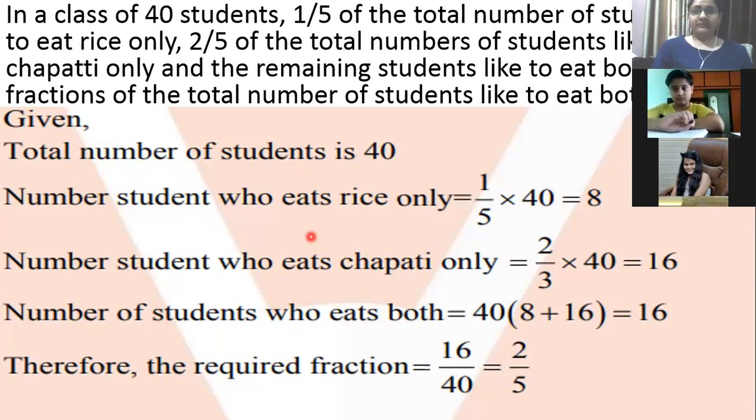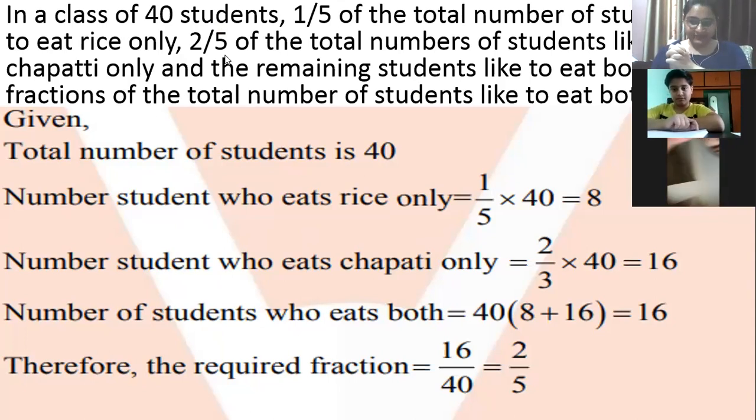See, how many students are eating rice? 1 by 5. How many like to eat chapati? 2 by 5. So 1 by 5 plus 2 by 5 is 3 by 5. Now 3 by 5 are the children who like either only rice or only chapati. How many are left out of 5? 2. No, 1. Okay, see once again, see here.